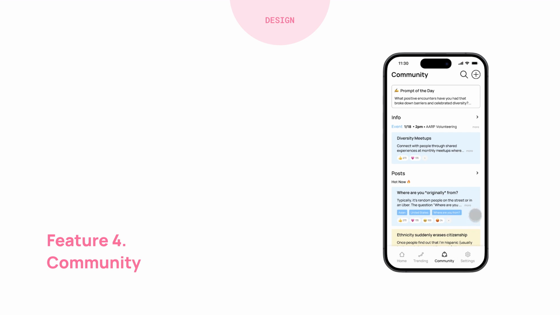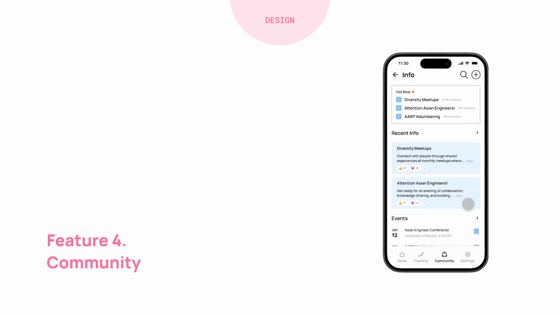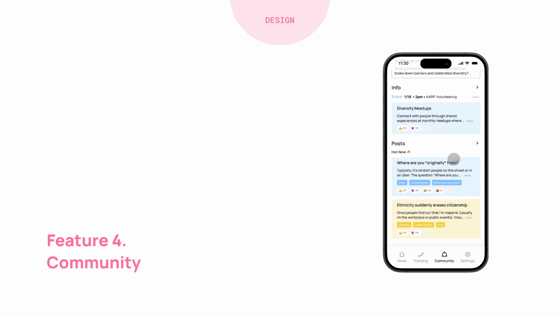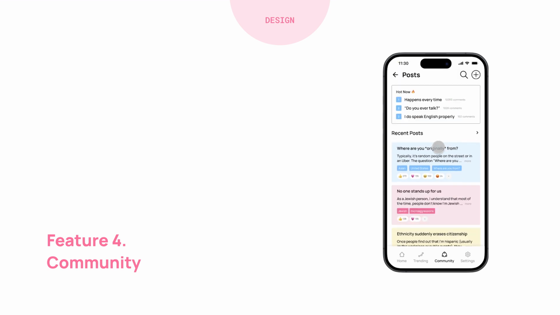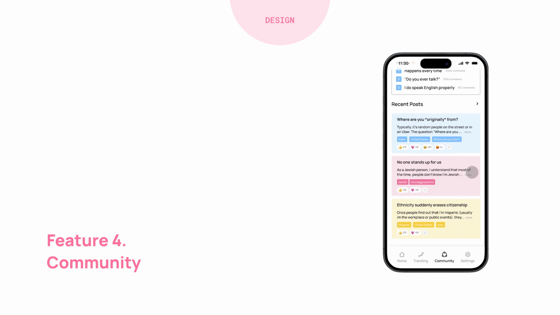In the community page, users can share their positive encounters with diversity and inclusion on their daily prompt. Upcoming events shown in the info section allow users to create meaningful connections beyond the app. Users share their encounters with community posts, empathizing and advocating for people across diverse backgrounds.